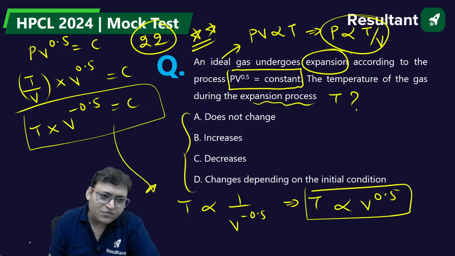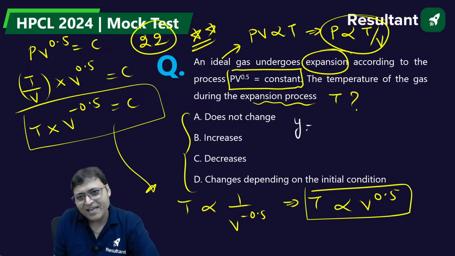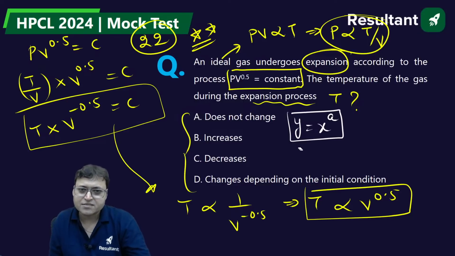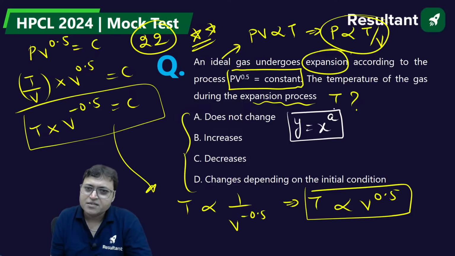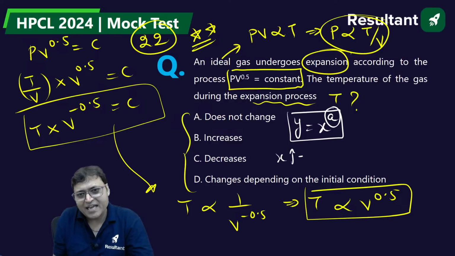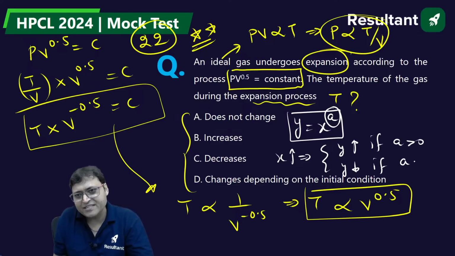Look, if Y is given by X to the power A, then if we increase X, what will happen? Y will increase if A is positive. Y will decrease if A is negative.